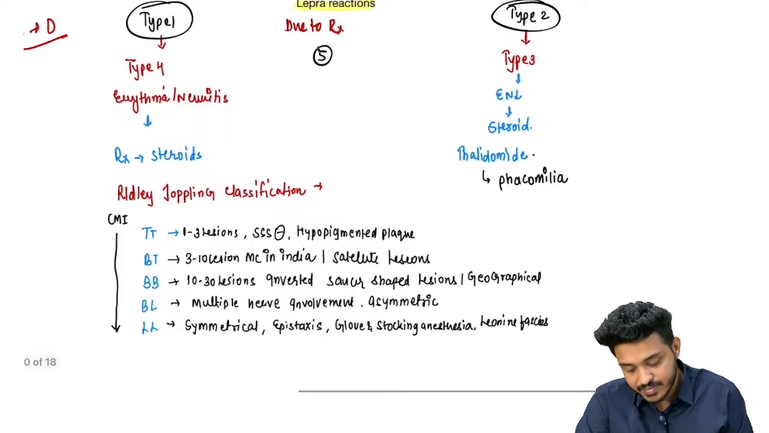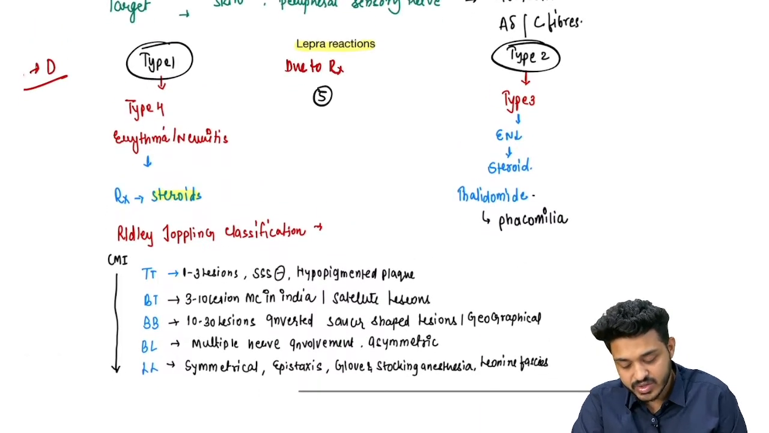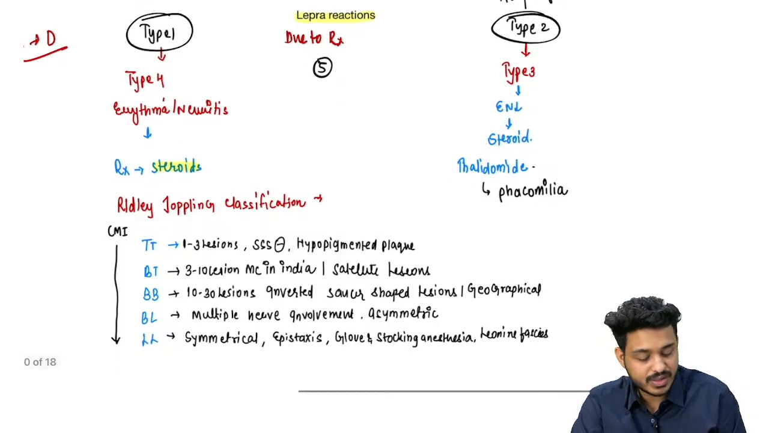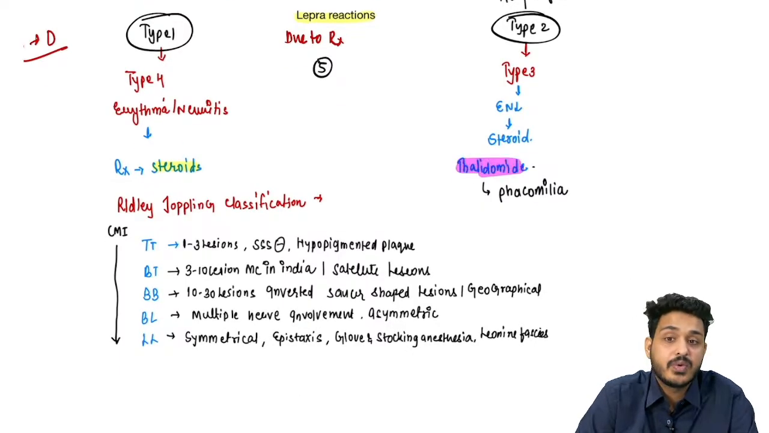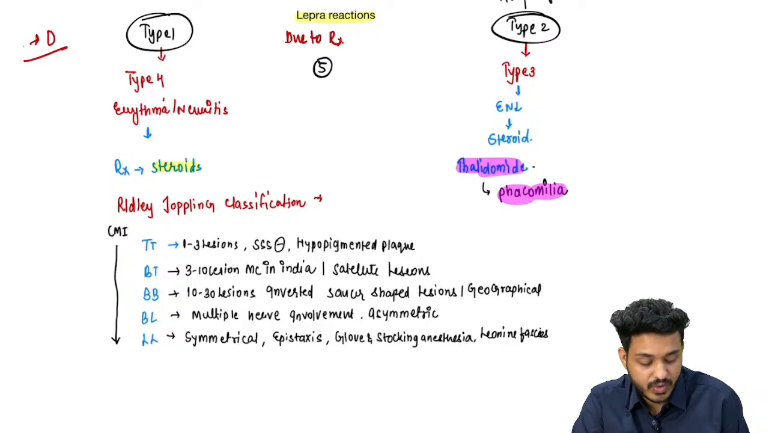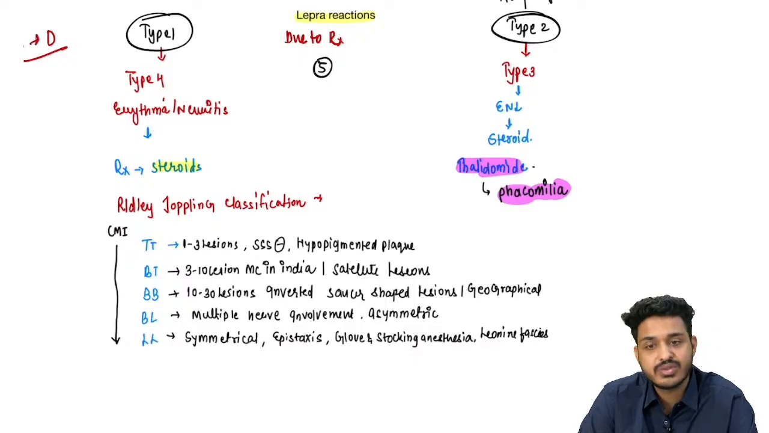So what is the treatment? They are asking in type 1 lepra reaction, you are going to give steroids, but for type 2 treatment, they are more focusing on the drug that you are going to use, which is going to be what? Thalidomide. And the side effect of thalidomide is going to be what? Phocomelia, which is the seal limb deformity that can happen, right?